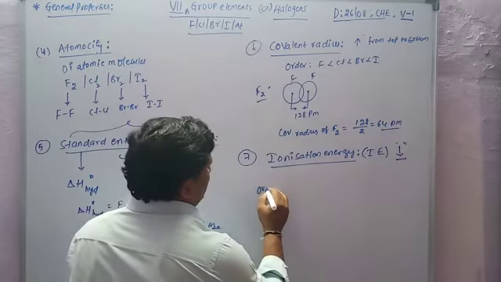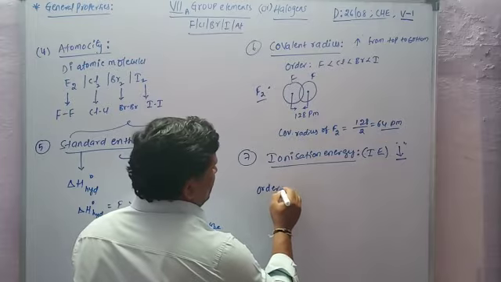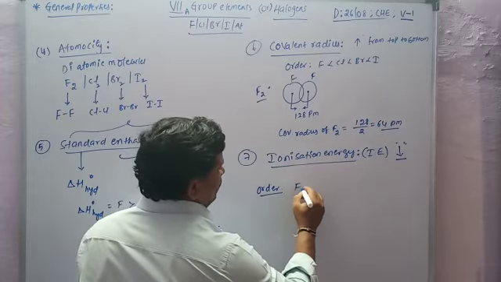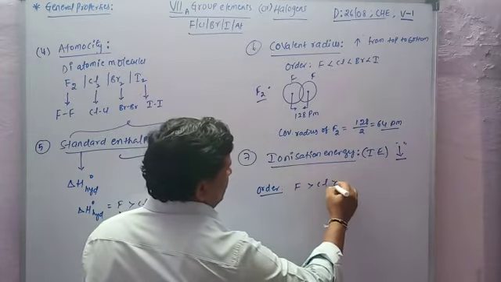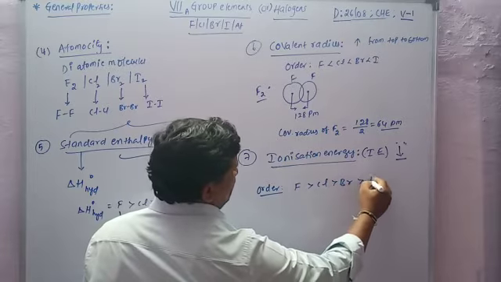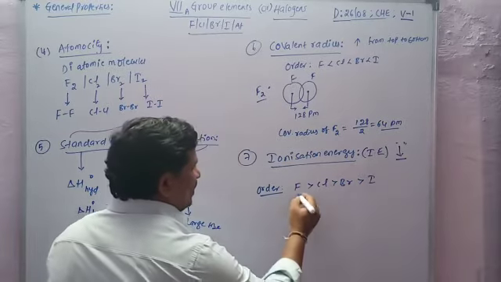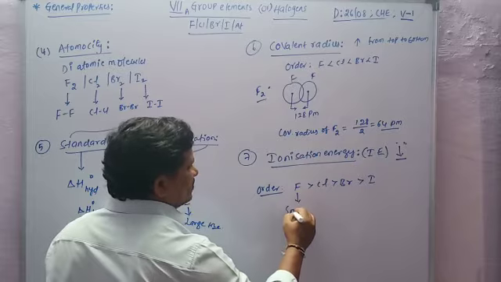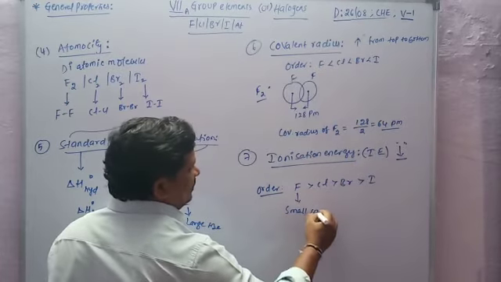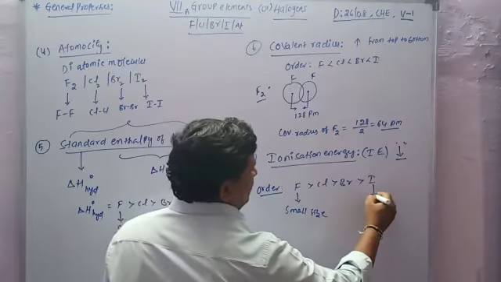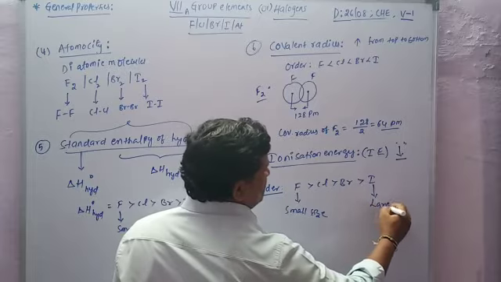So the order of ionization energy is fluorine is greater than chlorine is greater than bromine is greater than iodine. Because fluorine has small size and iodine has large size.